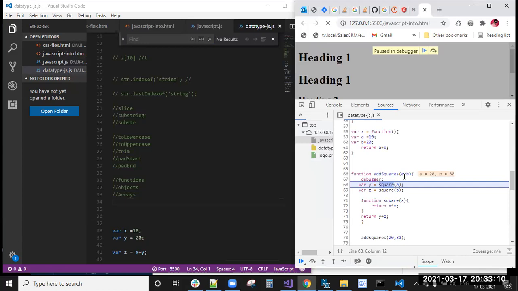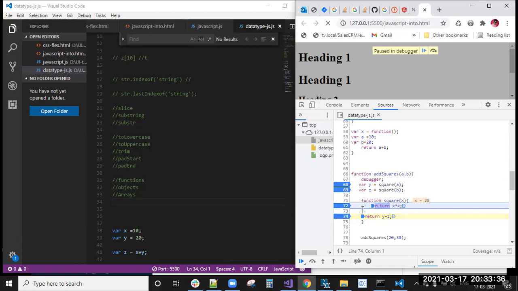If you click on here, we see that this function is executed. Then a equal to 20, b equal to 30. Now you can see square of a comma b, right? If you click on this, we'll see the step by step execution. It will come here, and the x value is there. So x is 20 into 20, and it will return. Now the y value, if you check, is 400.